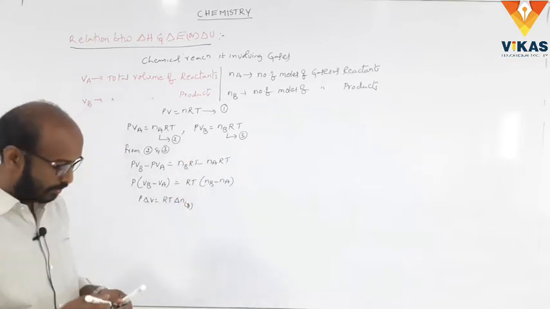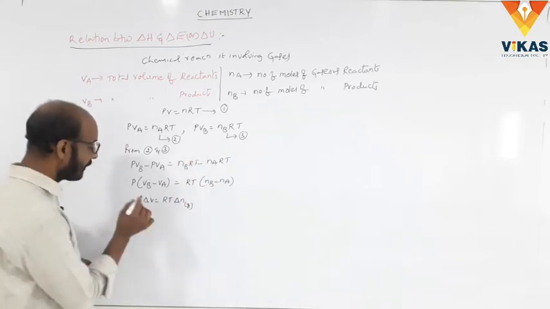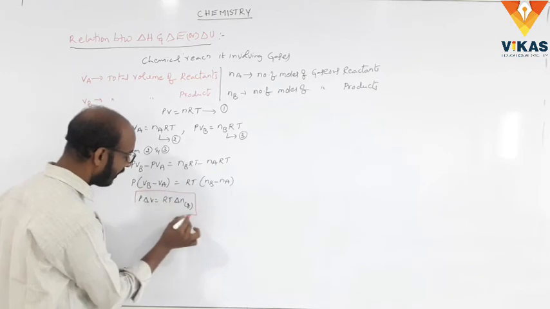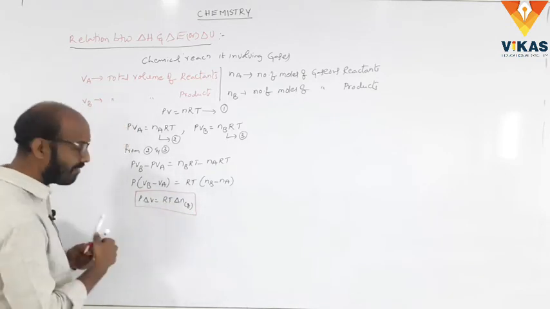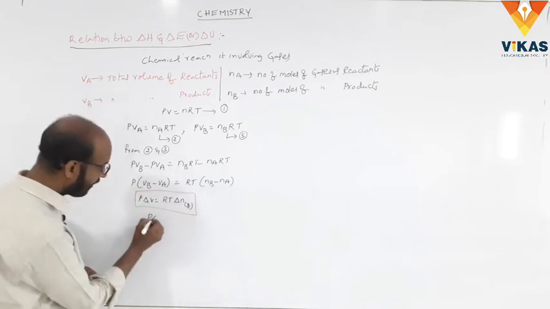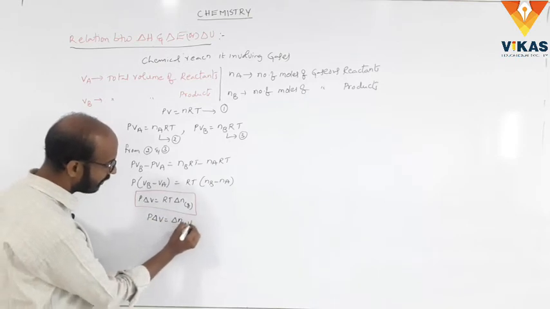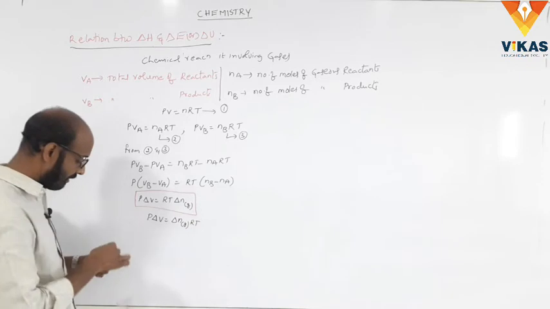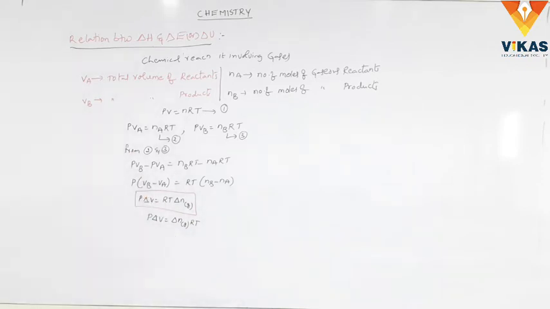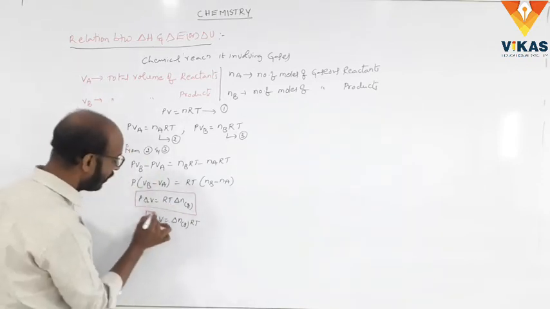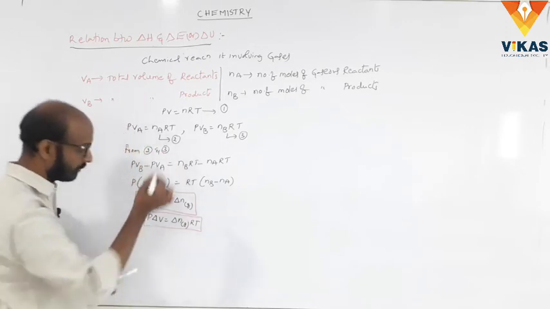We can also write P delta V is equal to delta n gases RT. We can write either one. So P delta V is equal to delta n RT.